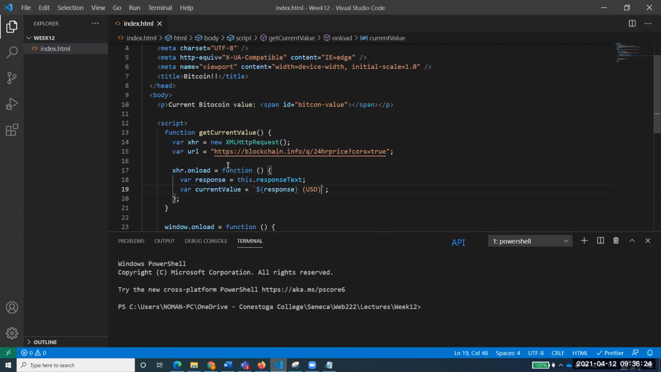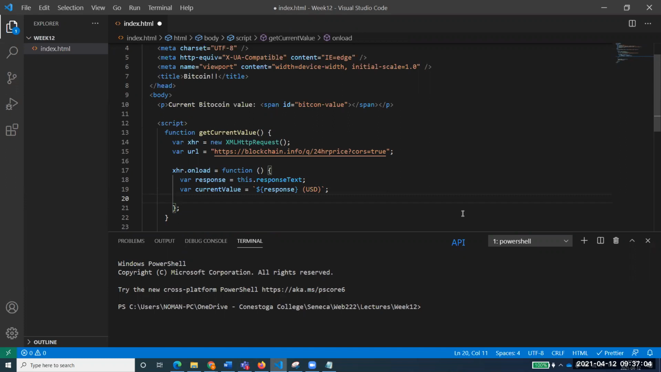So currentValue: whenever this request comes in, we will get the response text, and we are storing that in response. Now we are saying currentValue equal to response, the variable we have received, with USD. You can do something like this, dollar or whatever. So we have done that with USD. Once you receive that, we will need to update our UI. Yes, string literals, that one.